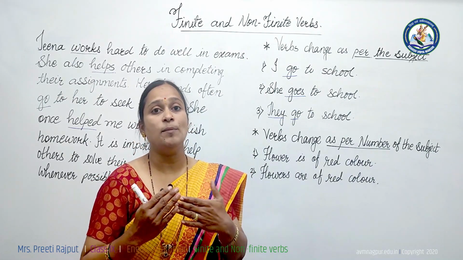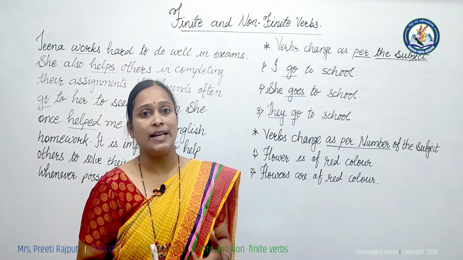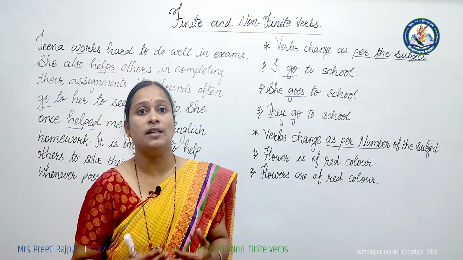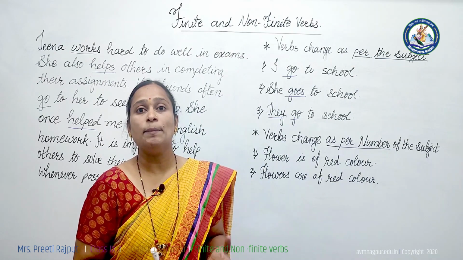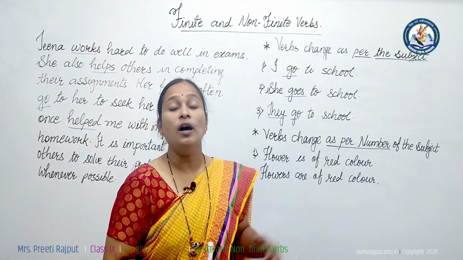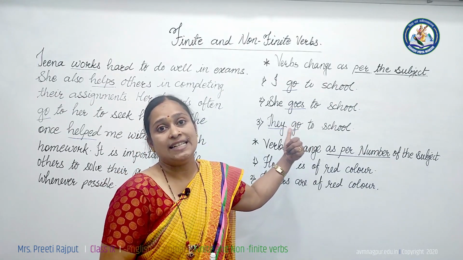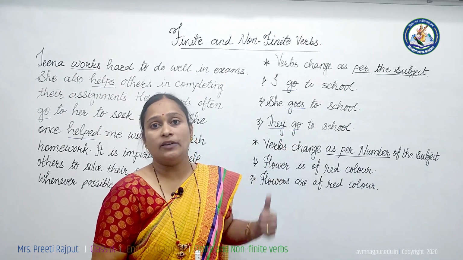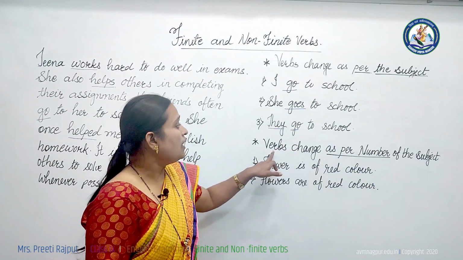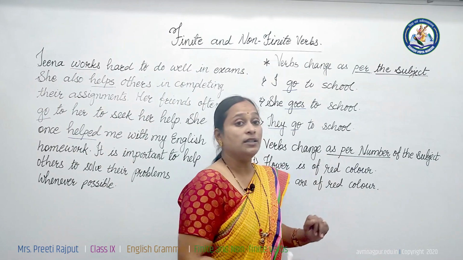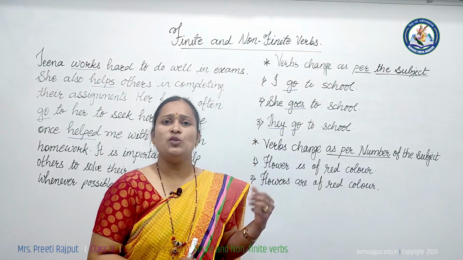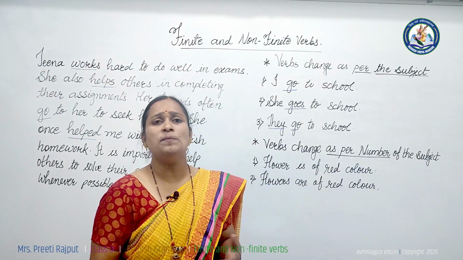As we change the person, first person into second person into third person, singular and plural, if the verbs change in those cases, they are called finite verbs. Now the third parameter: the verb changes as per the number of the subject. As we change the number of the subject, these verbs change.